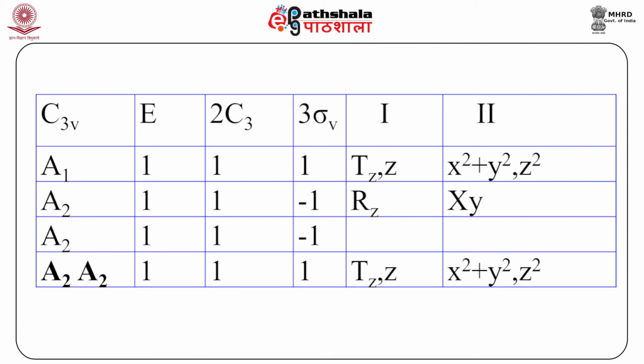For A2 into A2, the character for E is 1, C3 is 1, sigma is 1. These characters correspond to A1 irreducible representation, which is totally symmetrical. Hence, A2 into A2, that is the direct product, has A1 mode in it. So, the first overtone of A2 mode is IR active.